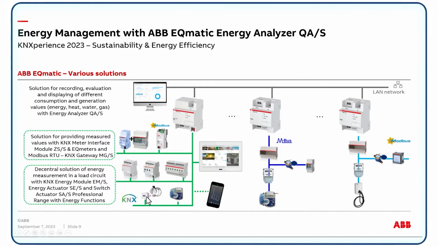But before, we have to measure the data in the room, in the field. So we can do it on the left side via KNX, via a standard KNX meter, like a water meter, a heat meter, or a standard gas meter, which is connected to KNX. At ABB, we also offer a wide range of switch actuators, and we have one range with so-called energy functions. This is a professional range for industrial applications, which can switch a load and also measure the energy. Furthermore, our so-called energy actuator and an energy module. This is a decentralized solution, and a solution for a complete building, a complete floor, for example.